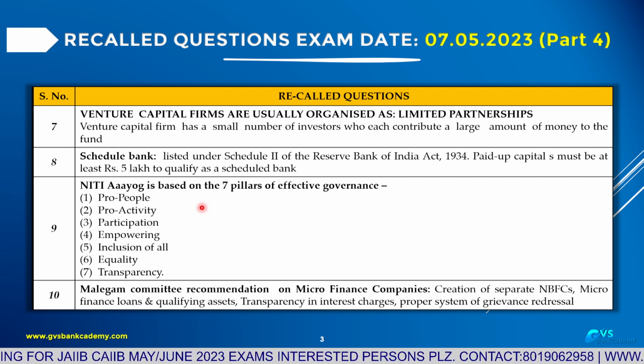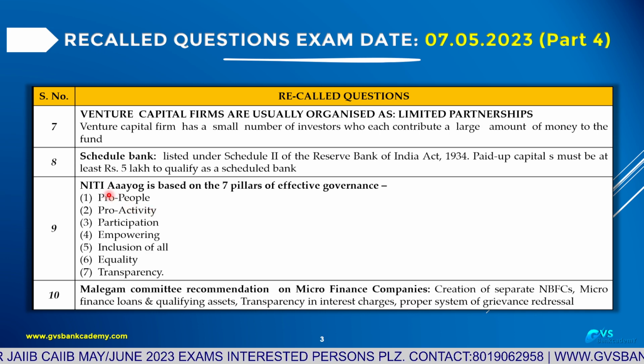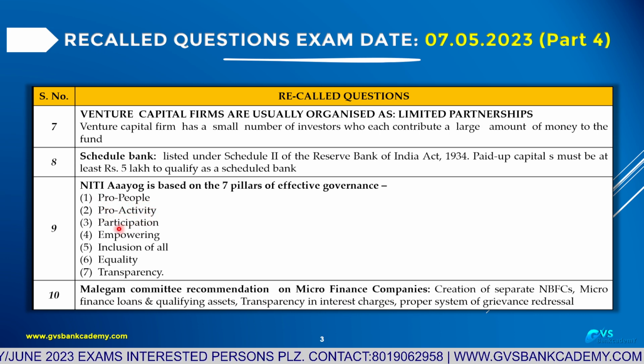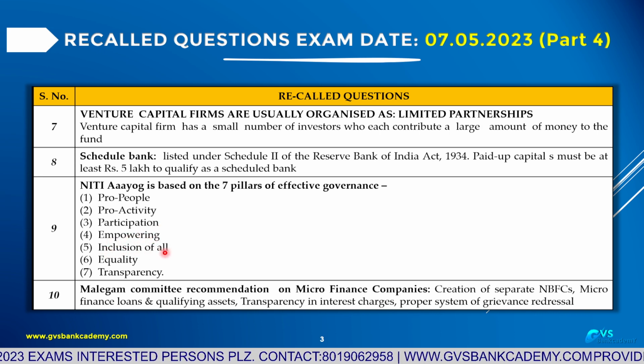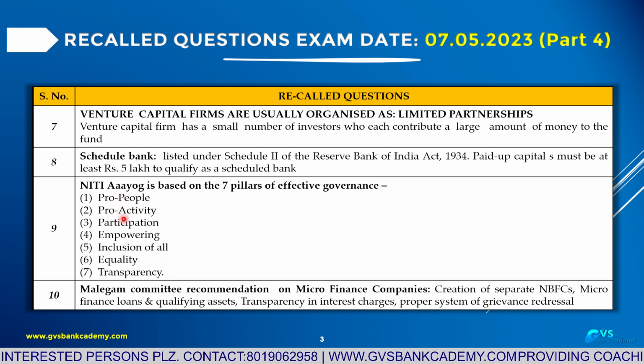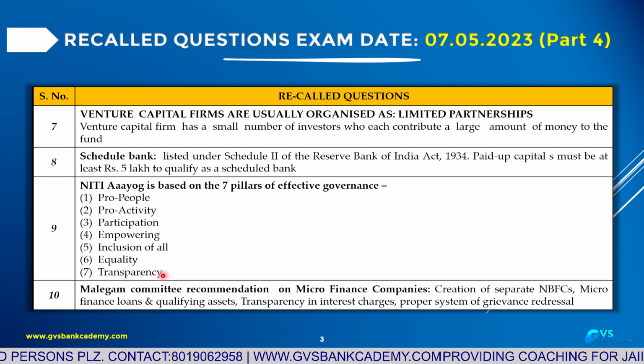What are they? 7 pillars: pro-people, pro-activity, participation, empowering, inclusion of all, equality, and transparency.